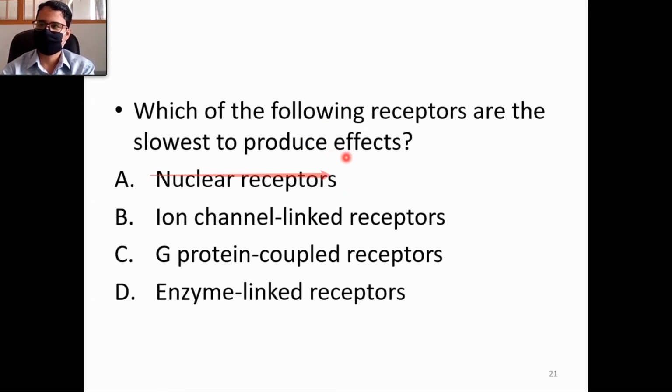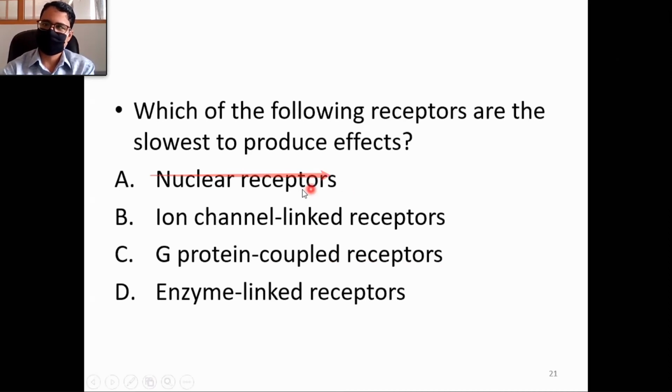This is the advantage of having this knowledge, location of receptors and mechanism. For example, if we give insulin to a patient, the response will be fast. Or when we give adrenaline, for example, which uses G protein coupled receptors, the activation and response occurs within seconds.